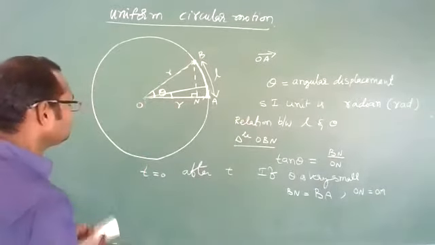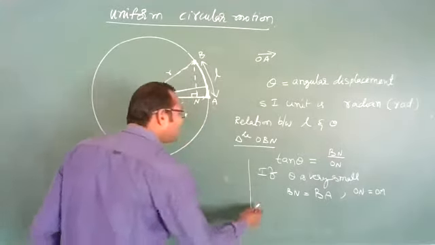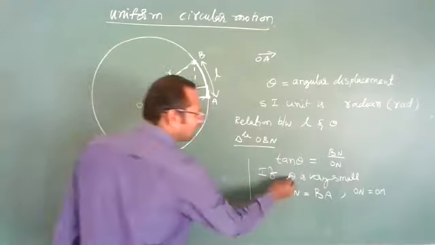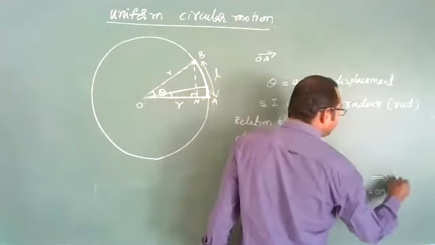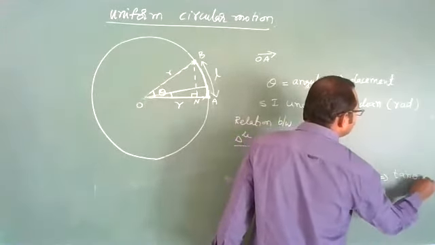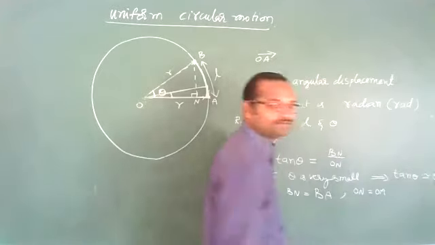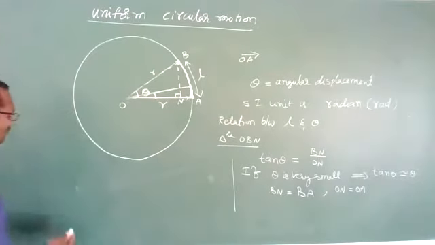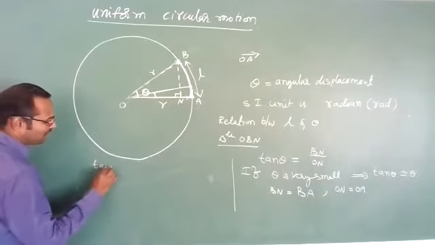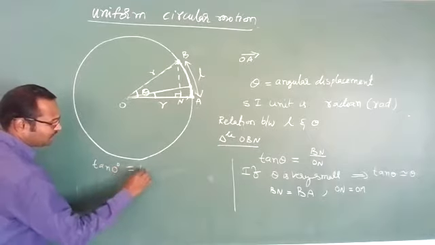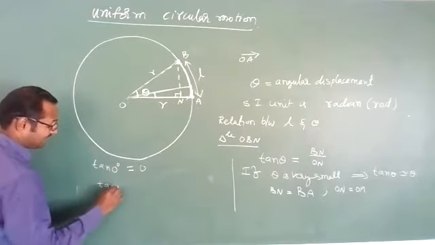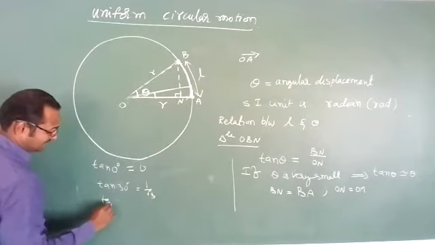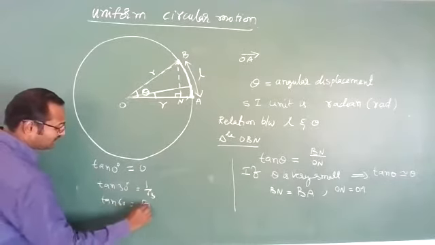Now see one more important point. When theta is small, we can write tan theta simply equal to theta. Why, sir? We know the tan table. Tan 0 degrees is 0, tan 30 degrees is 1 by root 3, tan 45 degrees is 1, and tan 60 degrees is root 3.